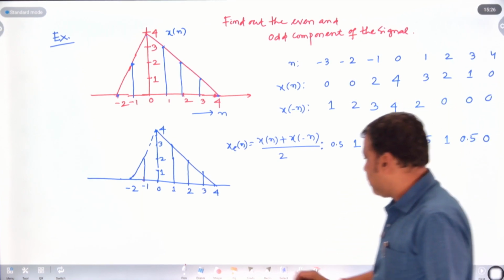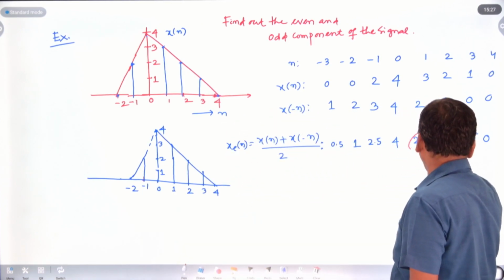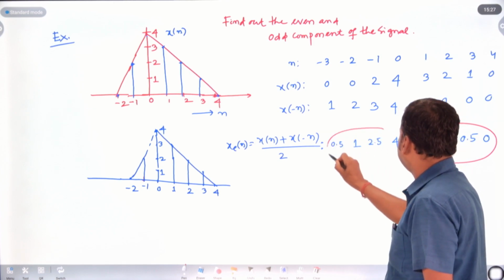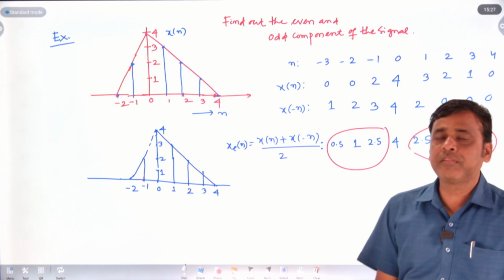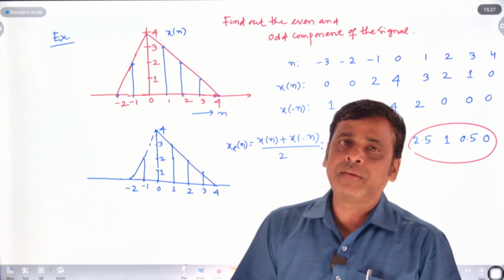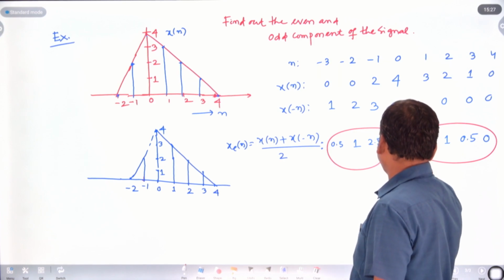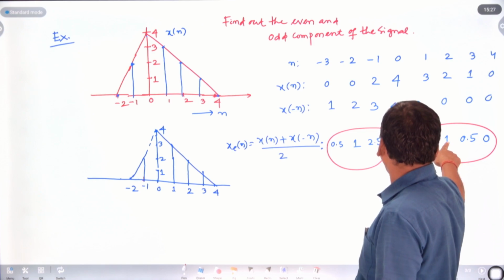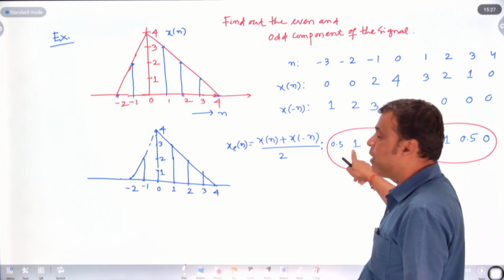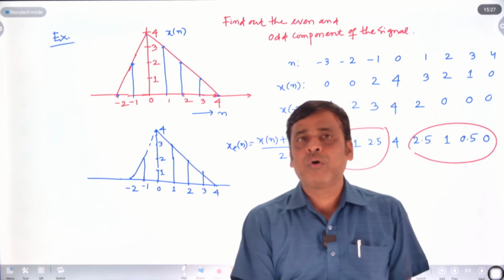So from this, you can mark it here like this. Whatever this value is, it is exactly the same as this value. This and this must be the same because of the symmetry; the signal is an even signal or symmetric signal. Whatever the value at n equal to 1, 2.5, is exactly the same at n equal to minus 1, also 2.5. Whatever the value at n equal to 2, that is 1, at n equal to minus 2 is also 1. So this is the procedure for how to calculate the even and odd component of the signal.